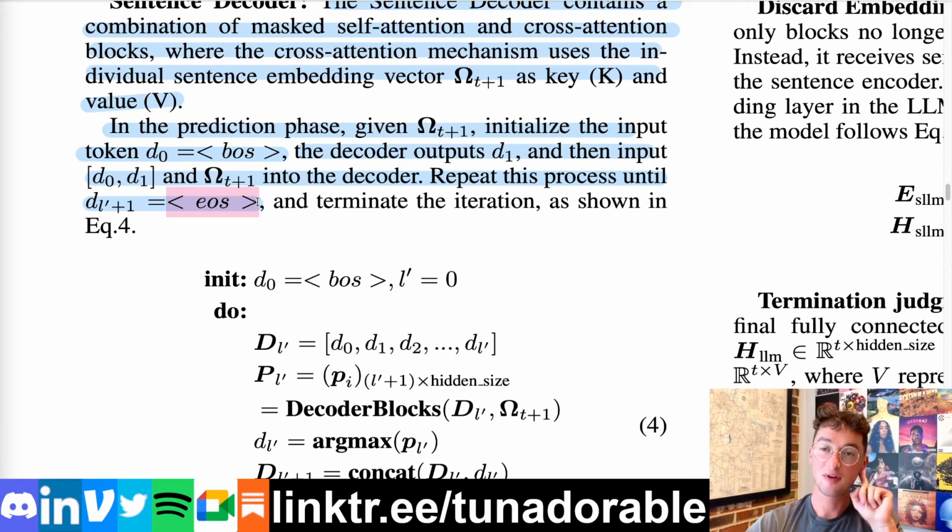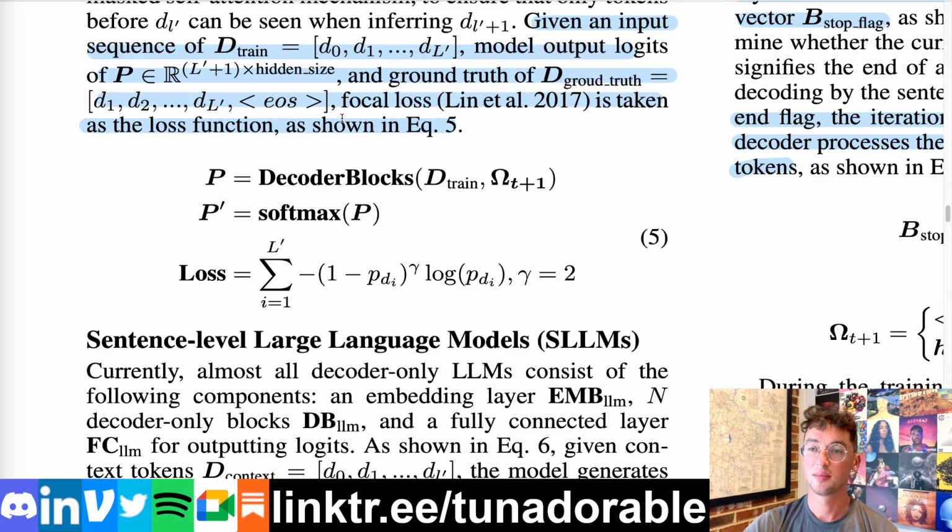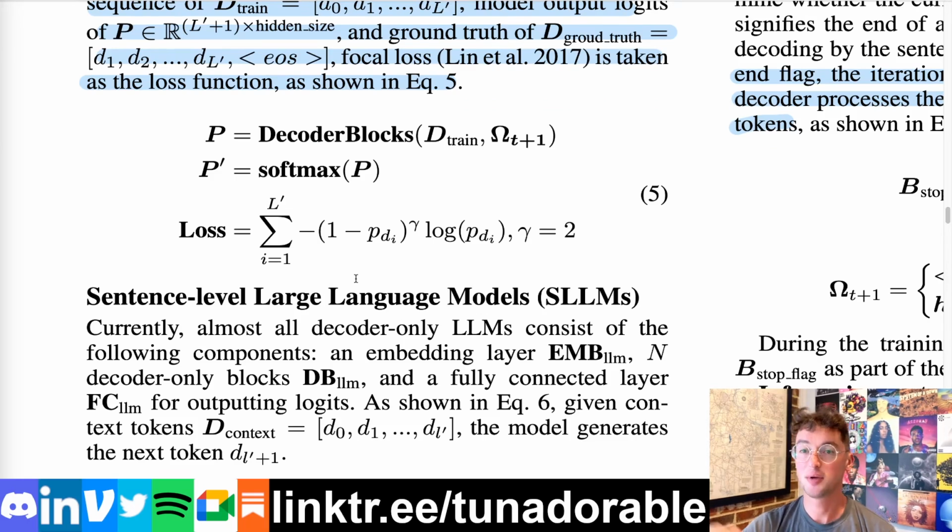So the actual final loss function of this model is still just cross entropy loss as you'd expect. But in terms of the actual tensor shapes and everything, it is now broken up into these small little chunks with end of sentence and beginning of sentence tokens instead of just beginning of sequence, end of sequence tokens. Something they used here that is becoming more popular recently, I've noticed, is focal loss, which is this term out front here that changes the traditional cross entropy loss.